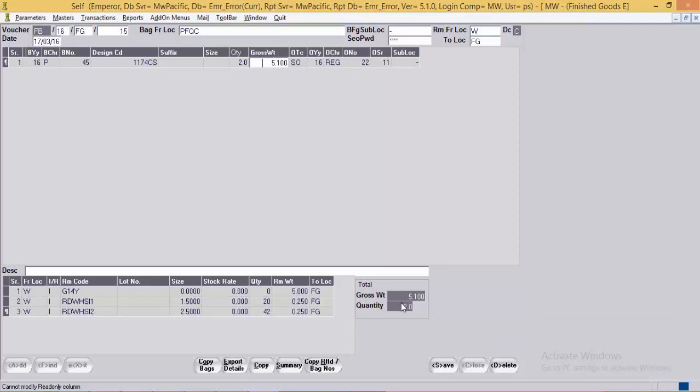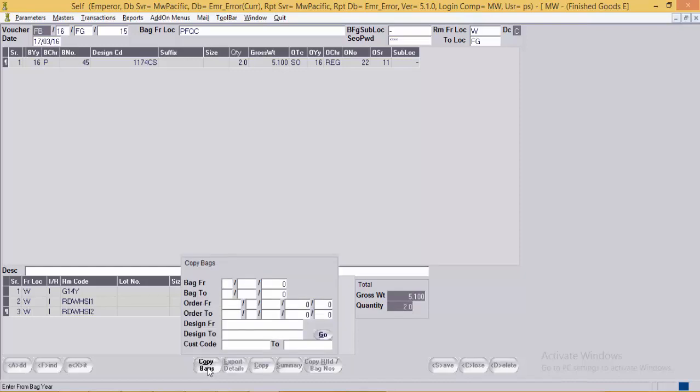Here the system displays the gross weight for the voucher and the quantity in a voucher. Copy bags button: here the user has the option to bulk copy the bags from WIP location to FG.